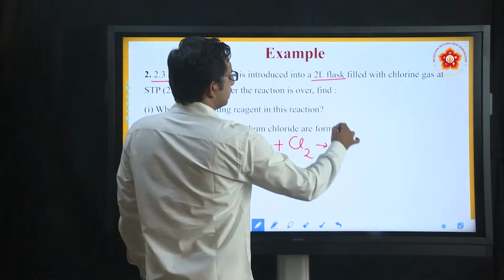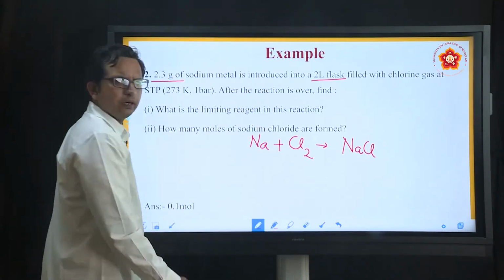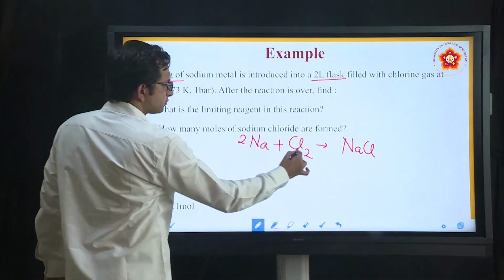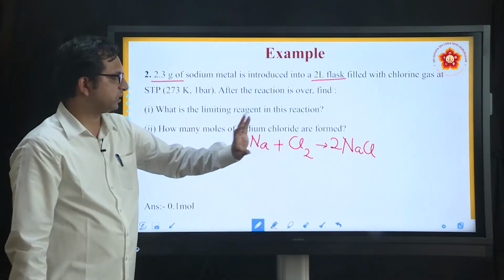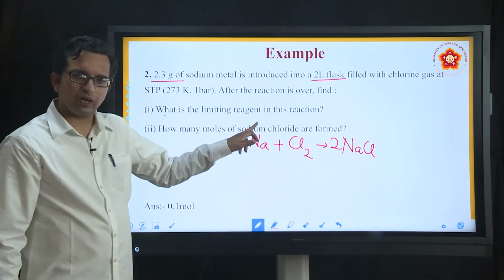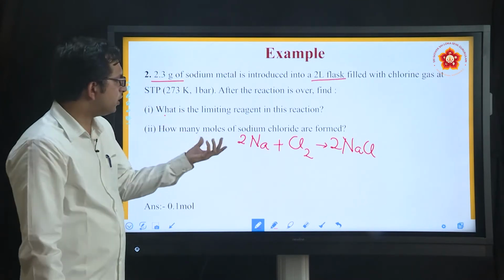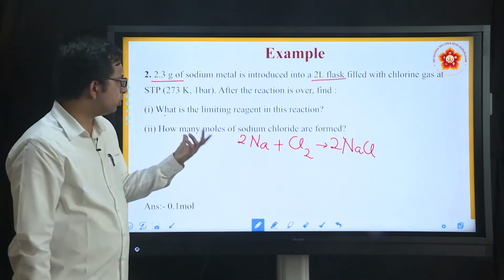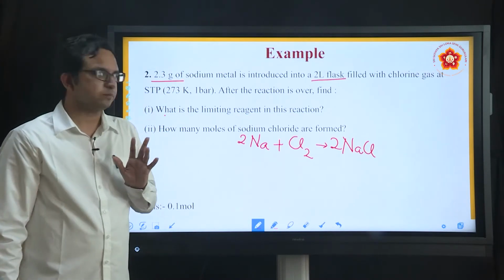And what is the product here? When sodium reacts with chlorine, you will get sodium chloride, and balancing, 2Na plus Cl2 gives 2NaCl. This is how the overall balancing in this reaction takes place. Now this question, what is the limiting reagent, is still far away. We first have to understand how many moles are taking part in this, because only then will we be able to realize what is the overall component that is present.